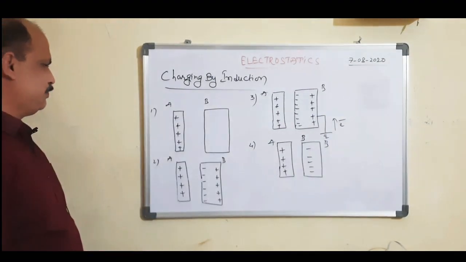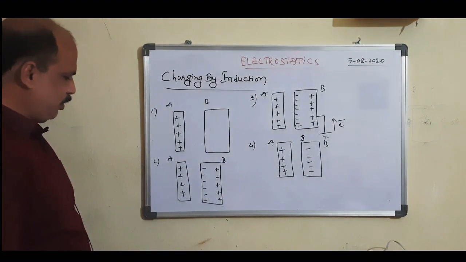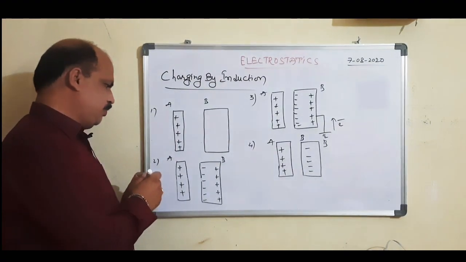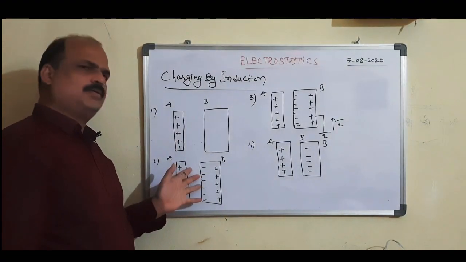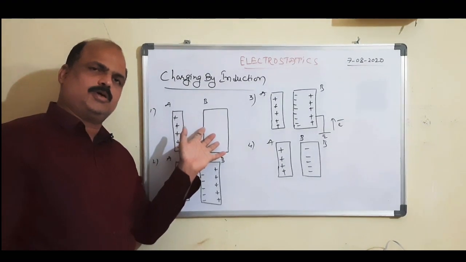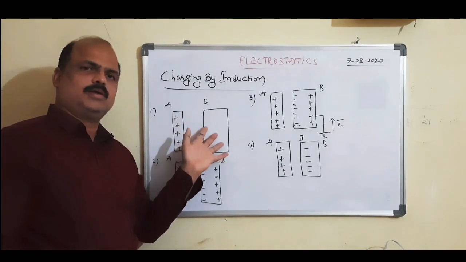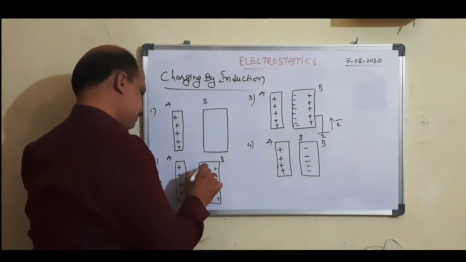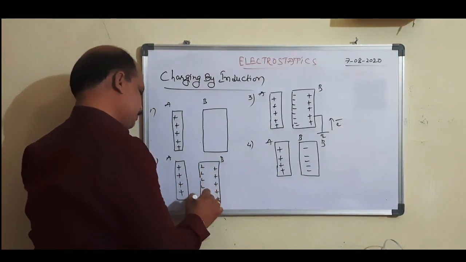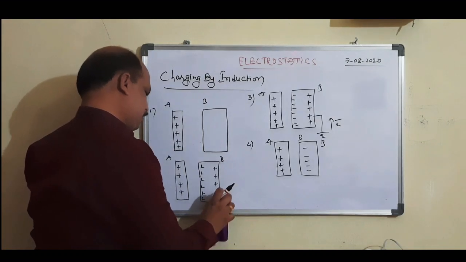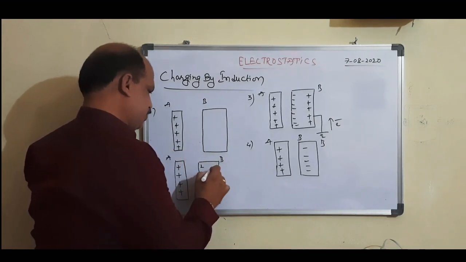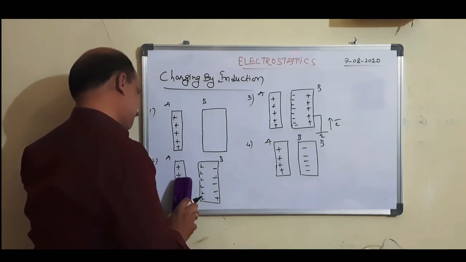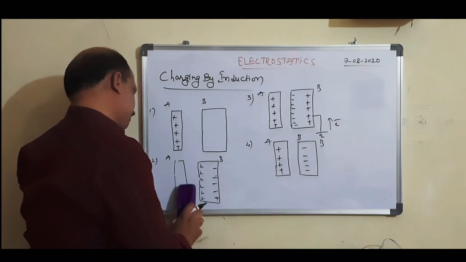For example, if we bring a negatively charged body near the uncharged body B, a charge separation takes place. Here positive charge is developed, and here negative charge is developed.